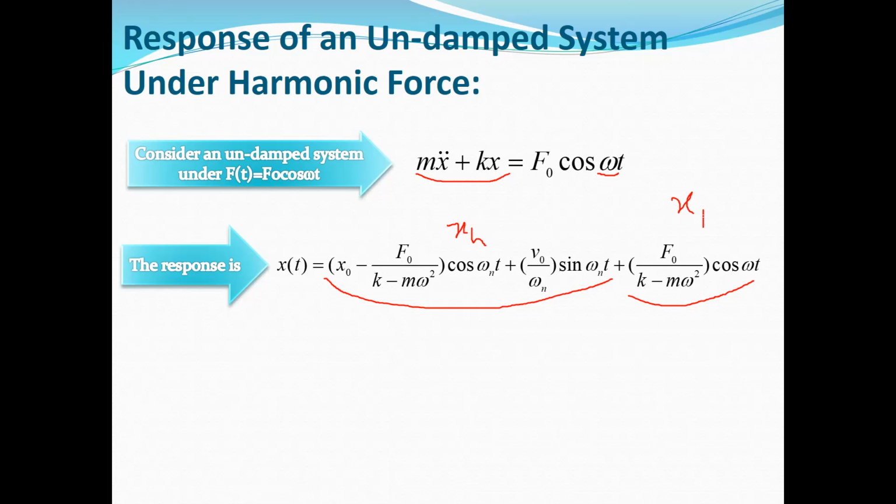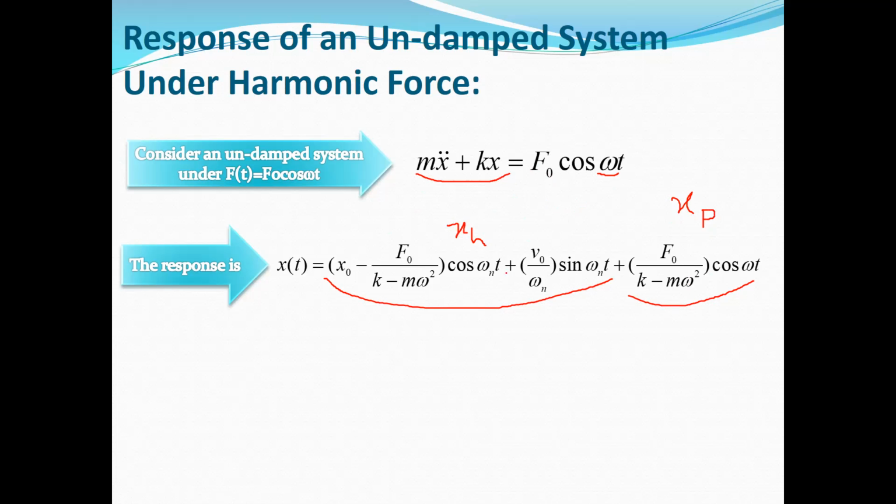You know how to obtain xh, the homogeneous response, and also how to obtain the particular response from chapter 1, where I reviewed the ODEs.